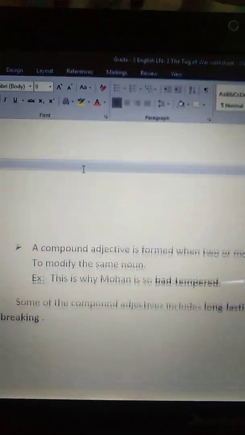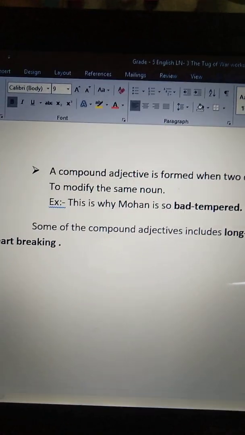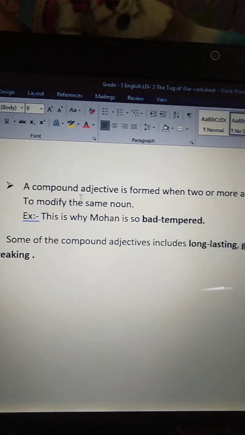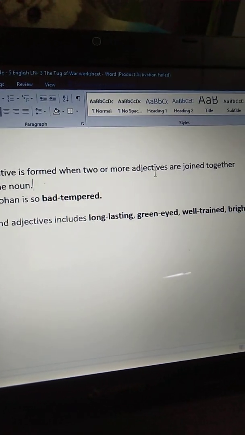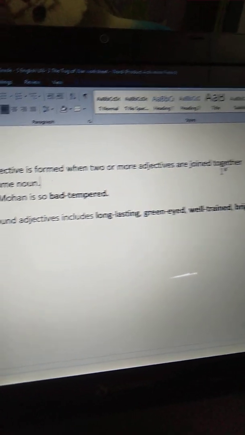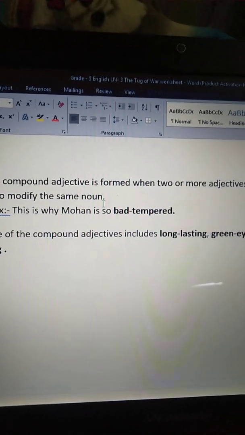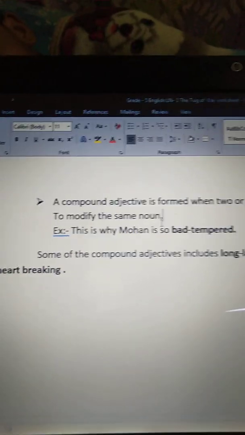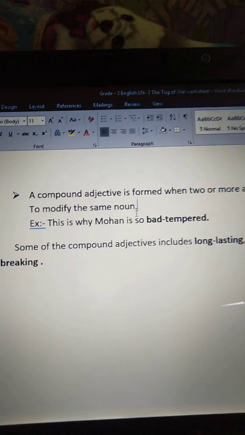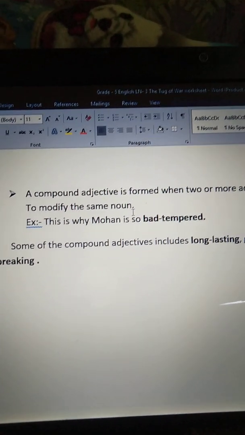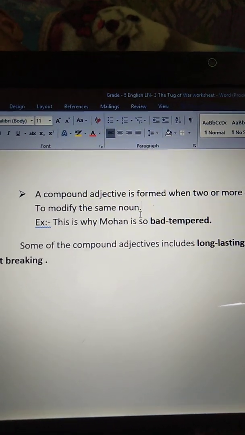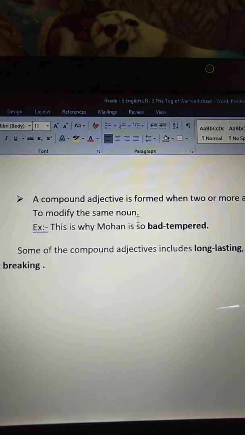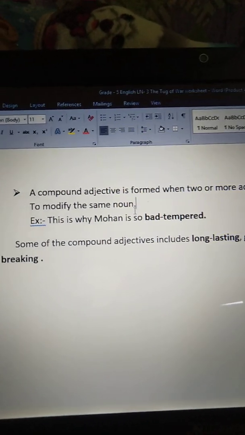Okay. Next comes compound adjectives. What is a compound adjective? A compound adjective is formed when two or more adjectives are joined together to modify the same noun.